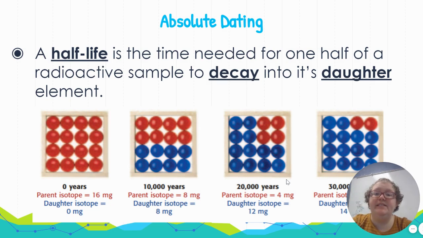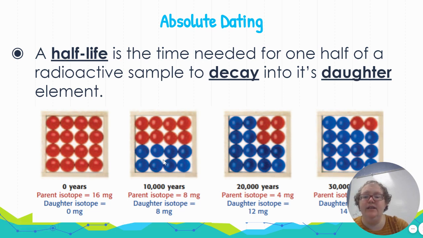So the half-life is the time needed for 1/2 of a radioactive sample to decay into its daughter element. Okay, so for example, at the very beginning, we call that time zero, when no decay has happened. We have 100% of the parent isotope. In this case, we have 16 milligrams of the parent isotope. The half-life of this isotope is 10,000 years.